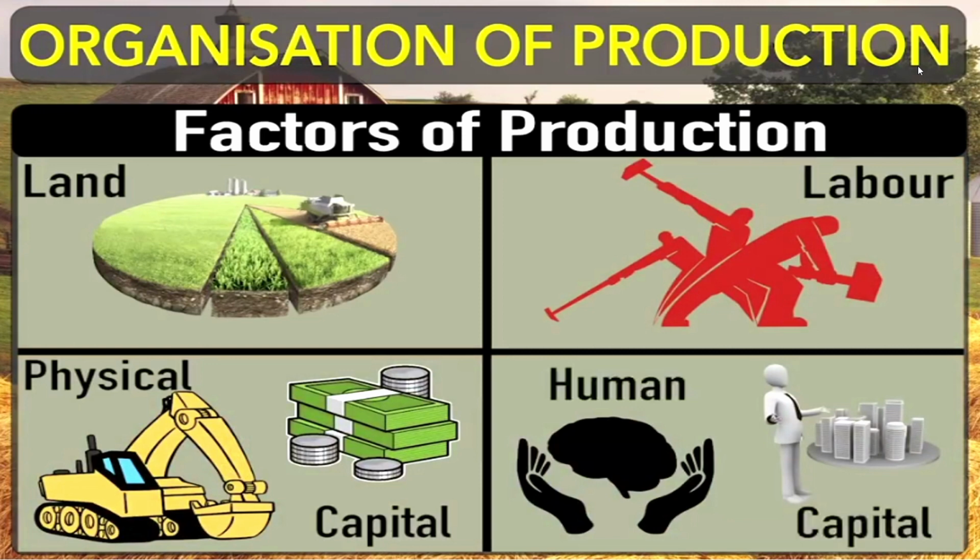For producing these goods, we require some factors. As you can see on your screen, the factors of production we require are land, labor, physical capital, and human capital. So these are the four major factors we need. There are some sub factors also that can be included under each of these factors. Here we'll talk about these major factors that we use for producing various kinds of things at various places. First we'll talk about land.